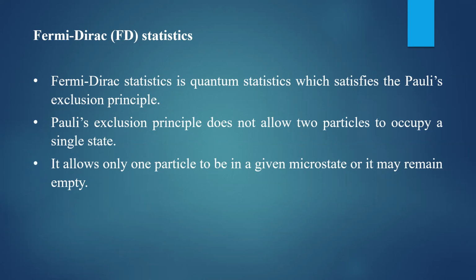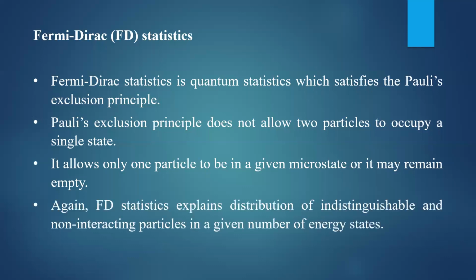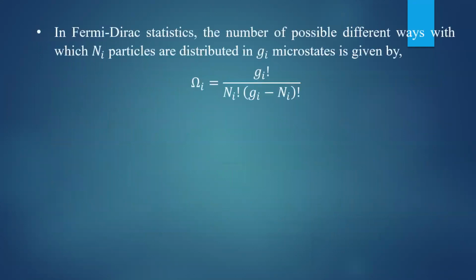But in Bose-Einstein statistics, there is no restriction on the number of particles. Any number of particles can be accommodated in a given state. Again, FD statistics explains the distribution of indistinguishable and non-interacting particles in the given number of energy states. Since it is a quantum statistics, it applies to indistinguishable and non-interacting particles. Remember, in a given state only one particle is there, so it is not going to interact with the other particle.